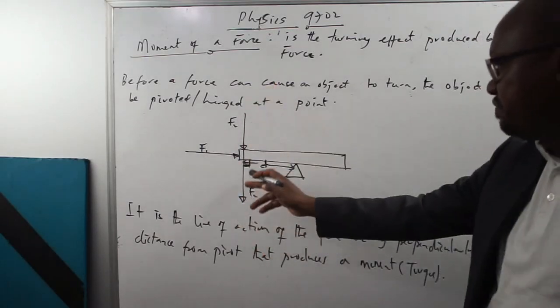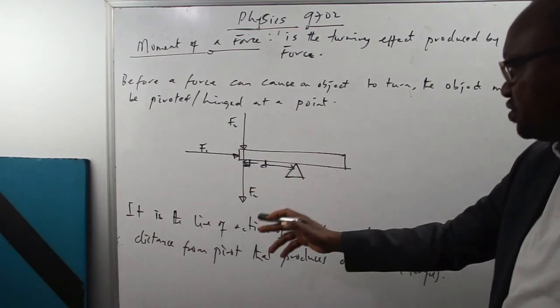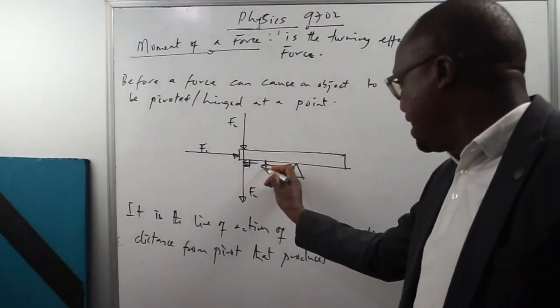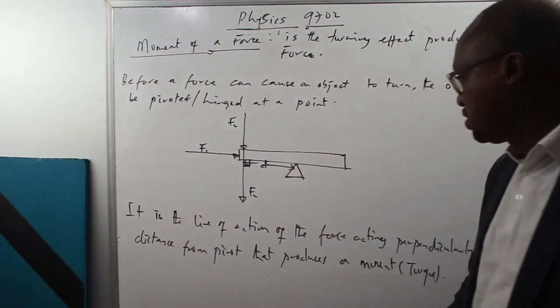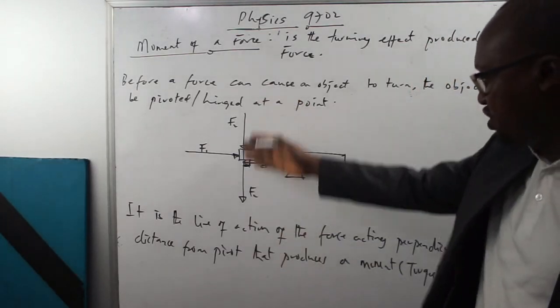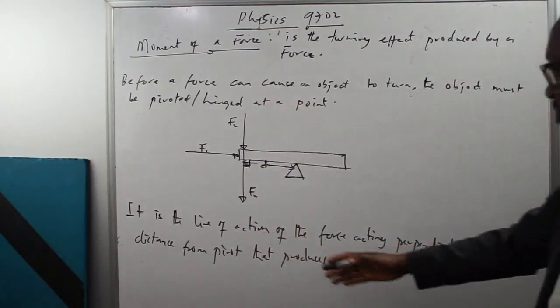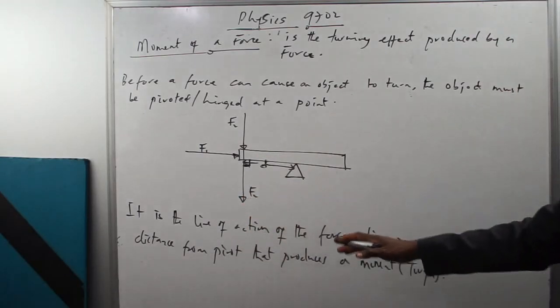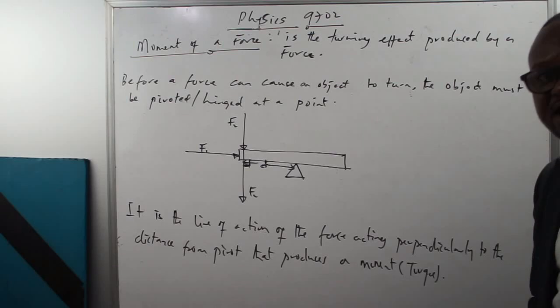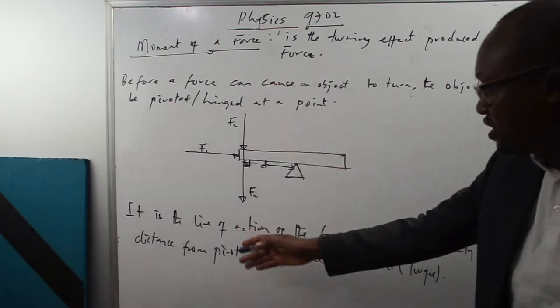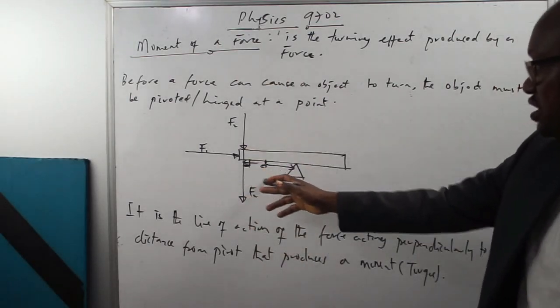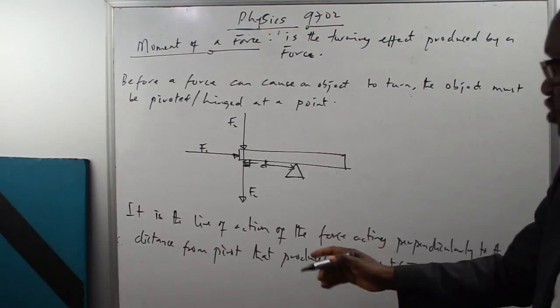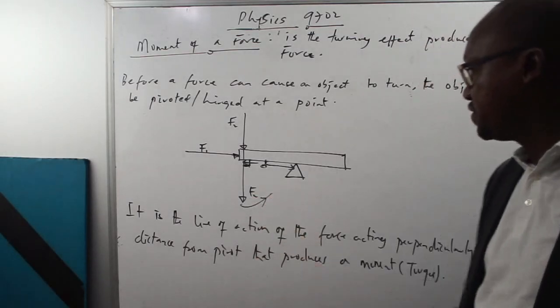And F2 is acting perpendicularly to the distance from the pivot. So it is the line of action of the force acting perpendicularly to the distance from the pivot that will produce a turning effect. Or I can as well say that it is the force whose line of action is acting perpendicularly to the distance from the pivot that will produce a turning effect about the pivot.